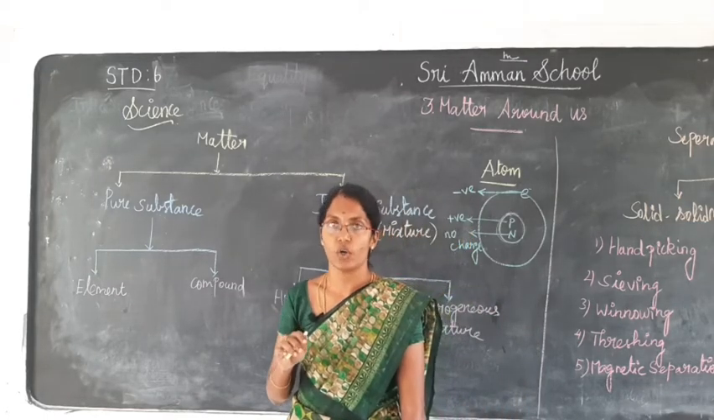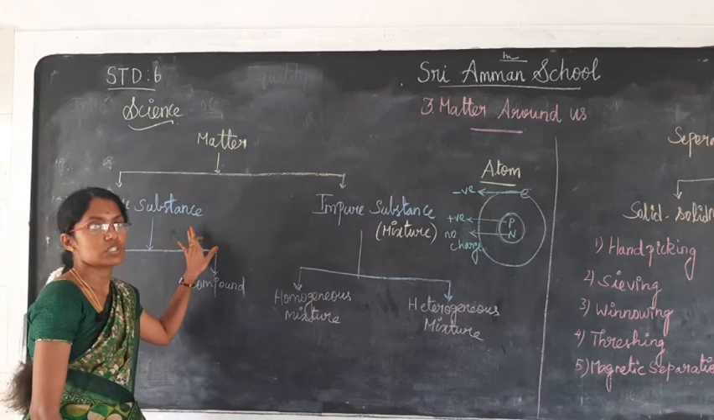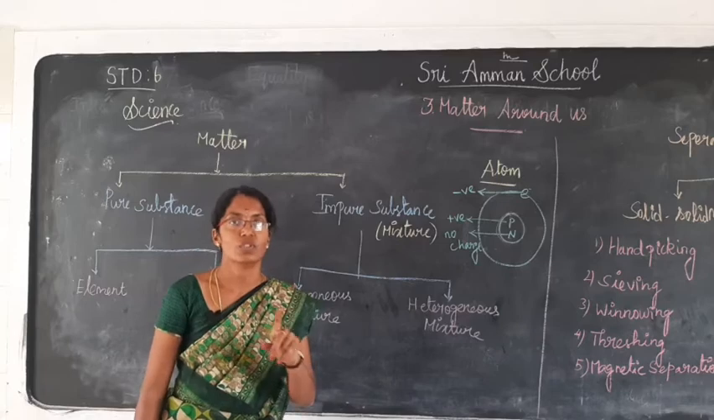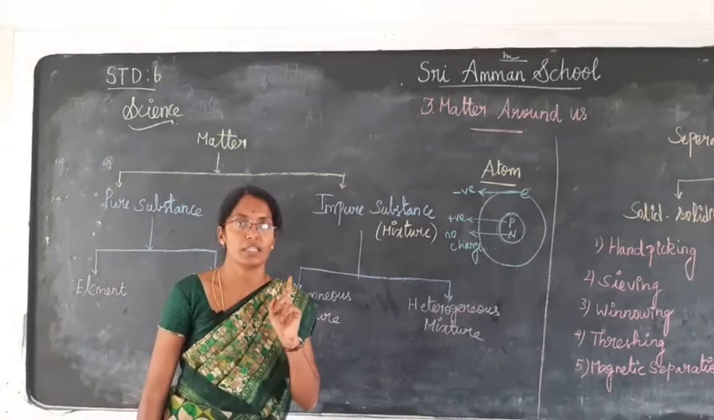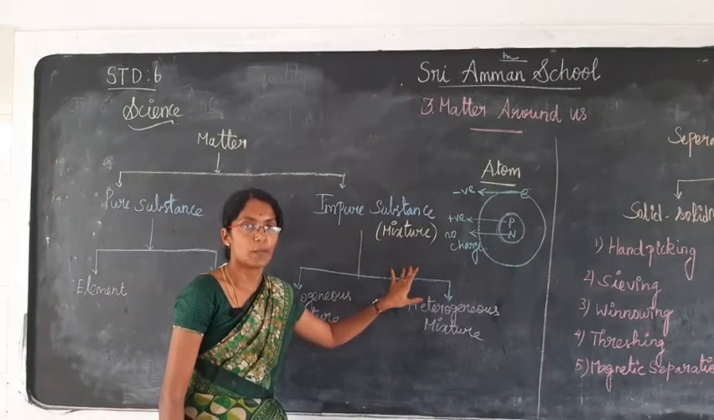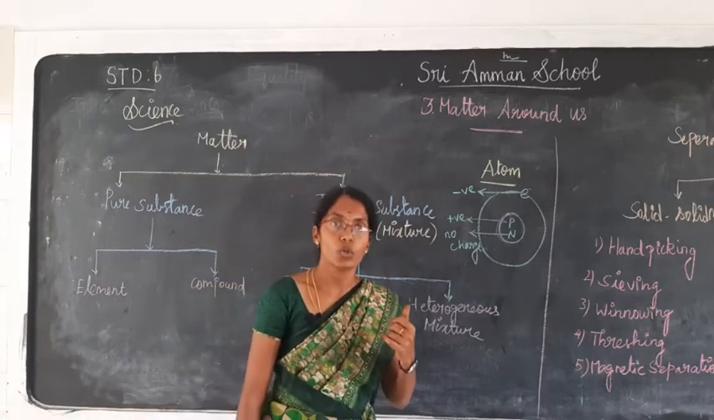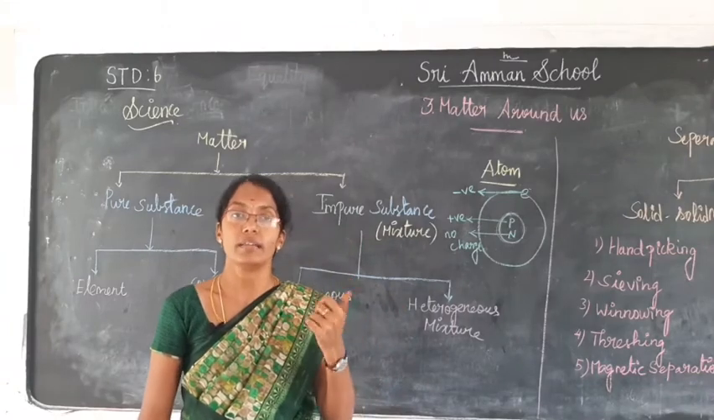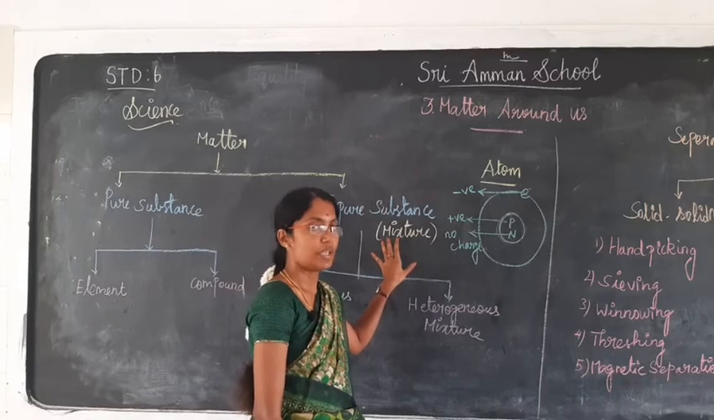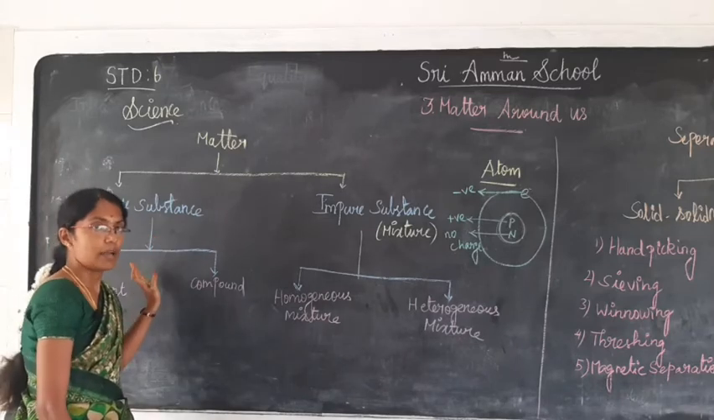So from this, what have we learned? A pure substance is a substance made up of only one kind of particle. An impure substance is a substance made up of more than one kind of particle. This impure substance is a mixture.